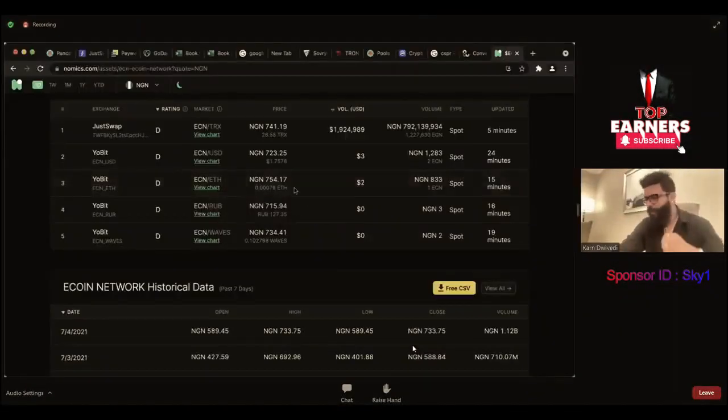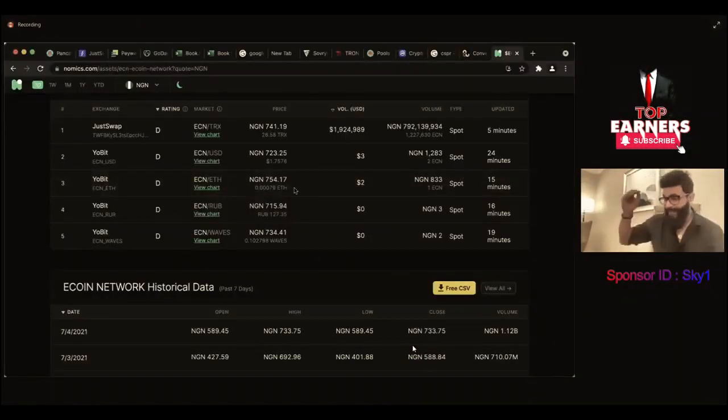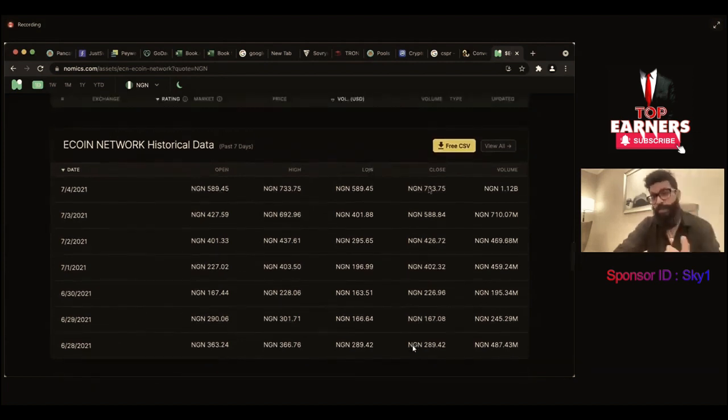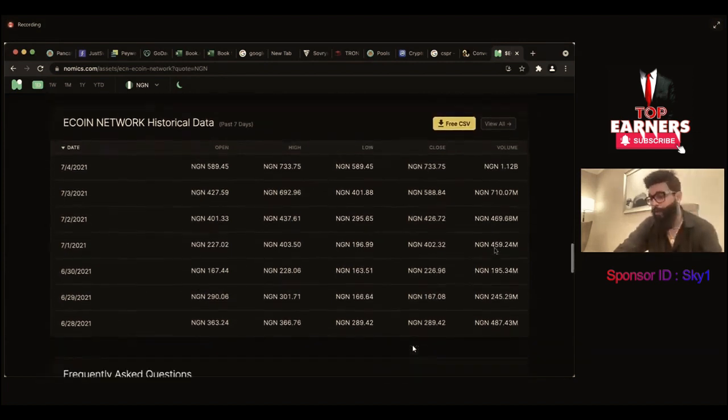So yes, let's go back, right? You can see your price on each and every exchange. If more exchanges are coming, you will have more exchanges listed here. With the Binance Smart Chain, you will have it here. You will see PancakeSwap also, trading volume, everything, right? Here you can see your opening price, your high price, your low price, your closing price, and you can see the volume we are doing.